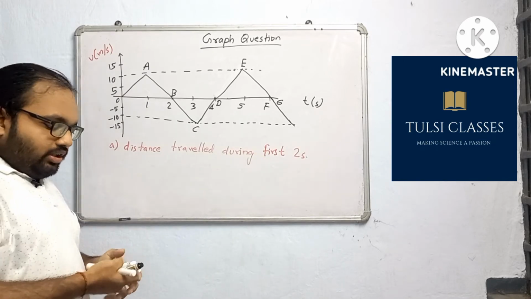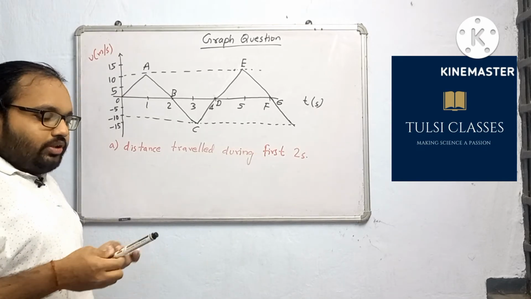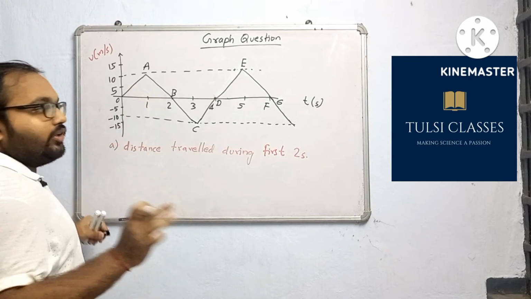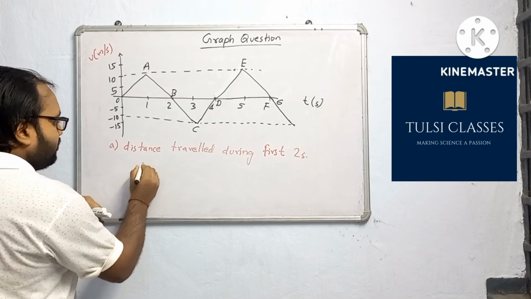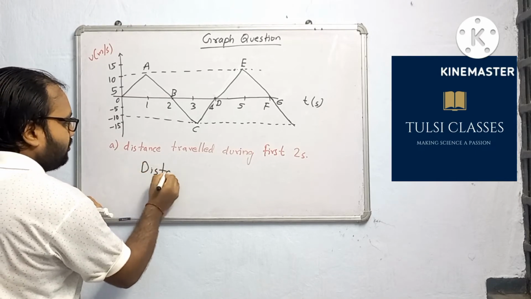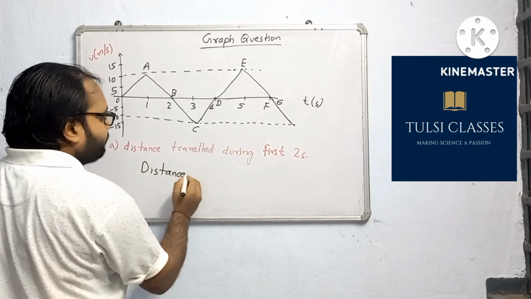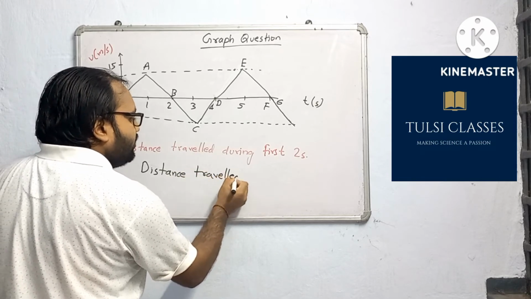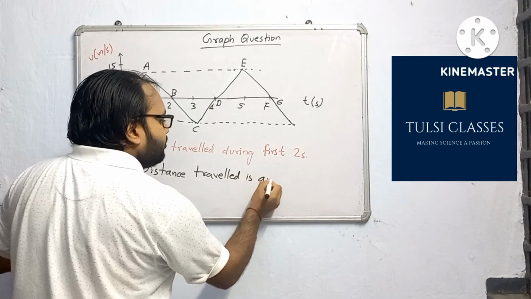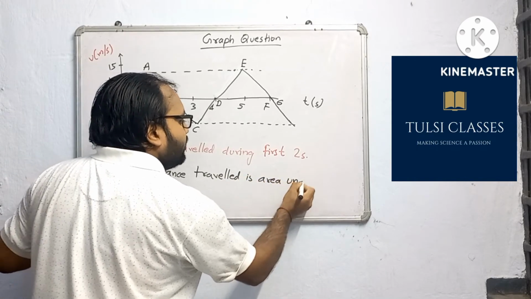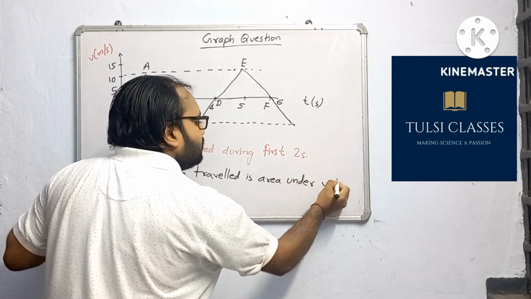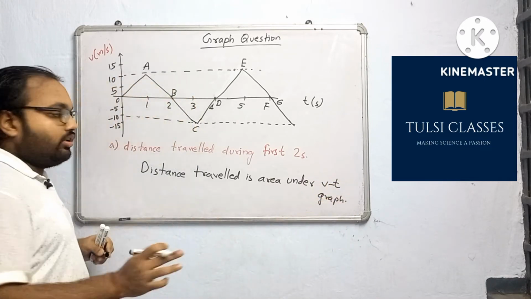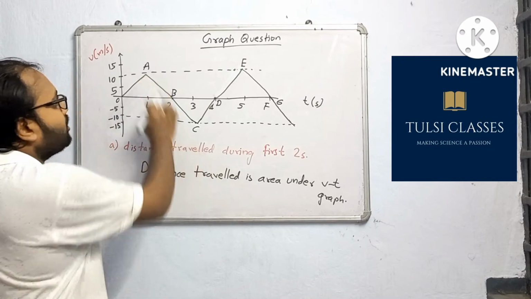First thing that I want to tell you here is, whenever we need to find distance or displacement, we have to find the area under the VT graph. Distance traveled is the area under the VT graph. Note it carefully. Okay, distance traveled is the area covered under the VT graph.